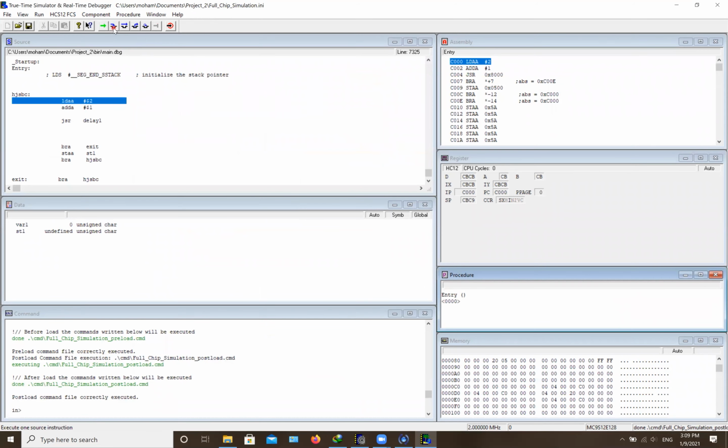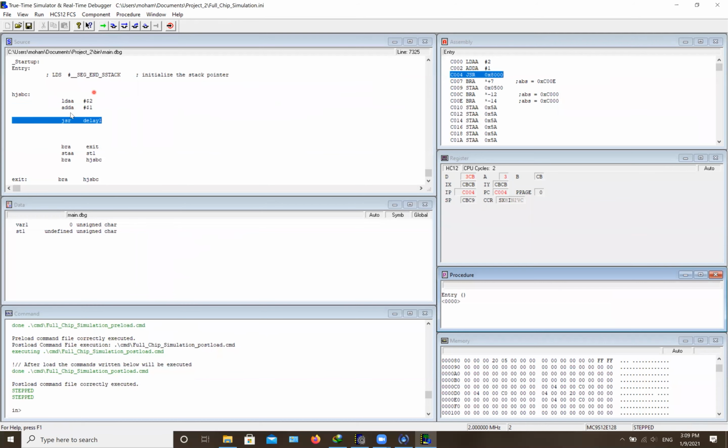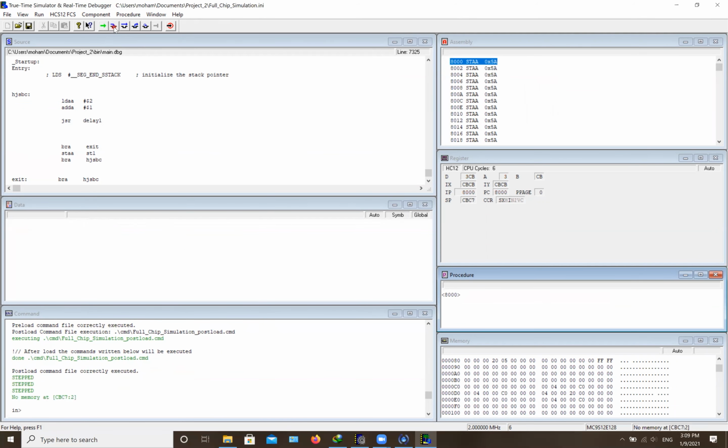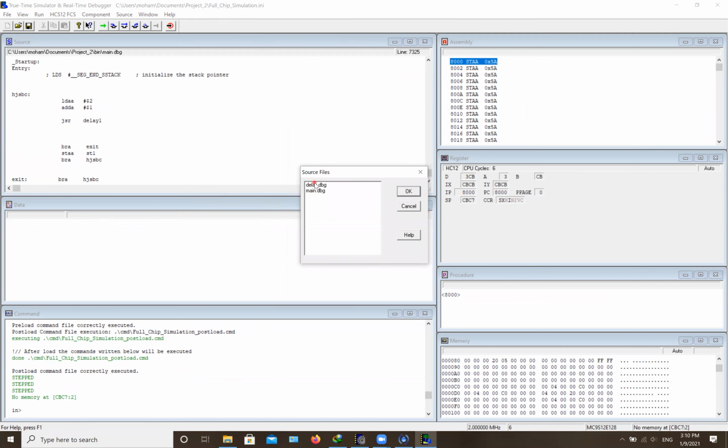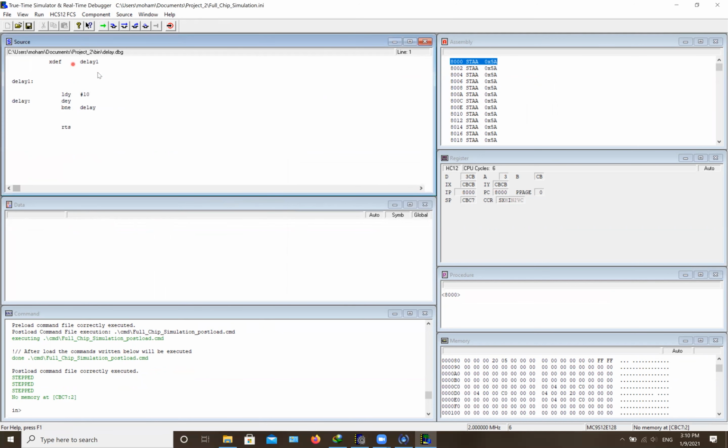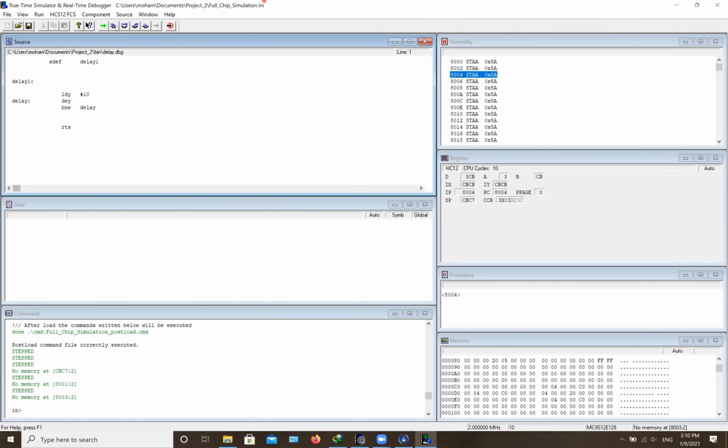So we're in the debugging part of our code. We're gonna see what's gonna happen at the JSR. When you hit JSR, it's gonna go somewhere else. Since you can see it at this point, you're gonna double click on here, go to open source file, and hit delay. So now you will be able to see the delay part, and then it's gonna do the delay.